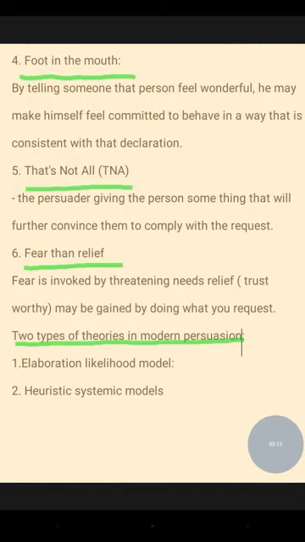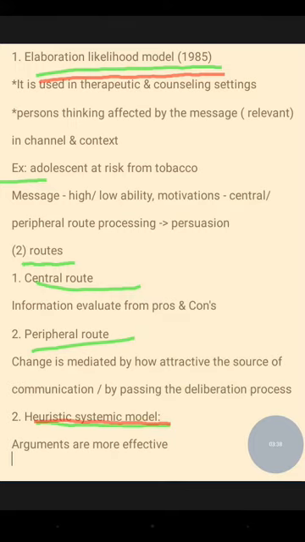And the theories in modern persuasion are the elaboration likelihood model, and second, the heuristic systematic model. We can discuss more than this also in this video. So first let's begin with the elaboration likelihood model. This was introduced in 1985 and it is used in therapeutic and counseling settings, and a person's thinking is affected by the messages that are relevant in the channel or the context.